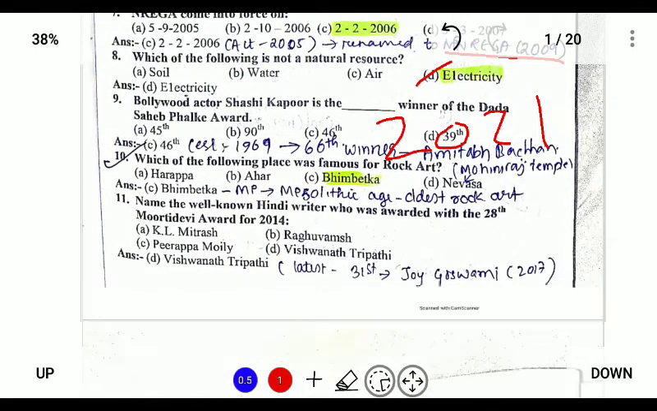Next, which of the following places is famous for rock art? Bhimbetka is famous for rock art. Bhimbetka is a very old and very famous place, located in Madhya Pradesh, and it is famous for rock art and contains ancient rock paintings of early man. Next, question number 11 is current affairs.